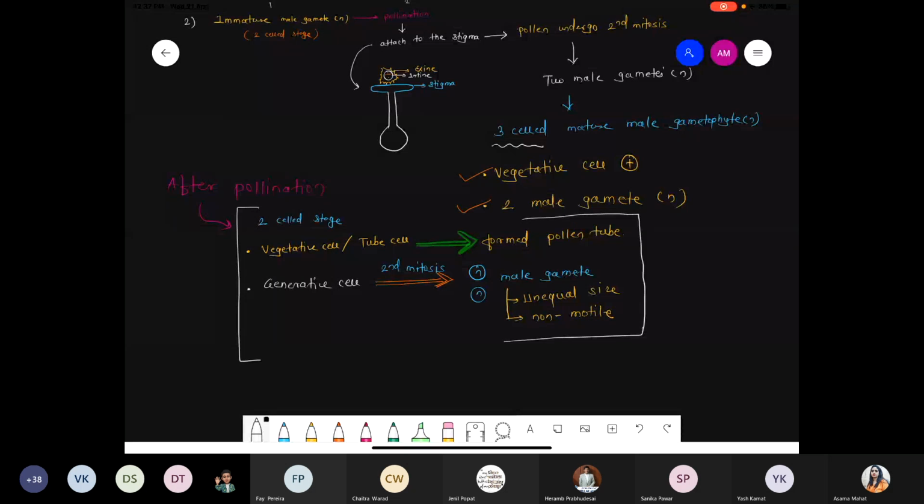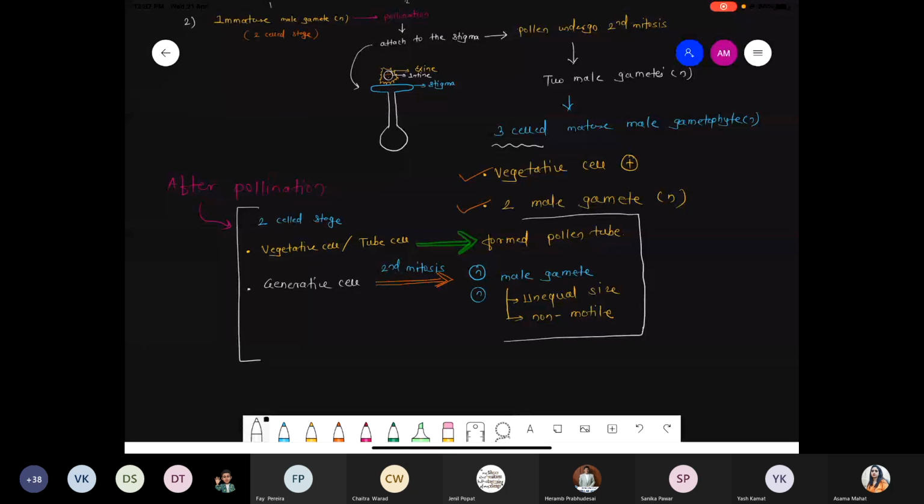Why are we using the word mature? Because the generative cell undergoes the second mitosis process and produces two haploid male gametes. Those are unequal in size as well as non-motile in structure. Got it? Non-motile in structure. I am taking the diagrammatic representation also: how the vegetative cell converts into the tube cell, and how the generative cell converts into male gametes.